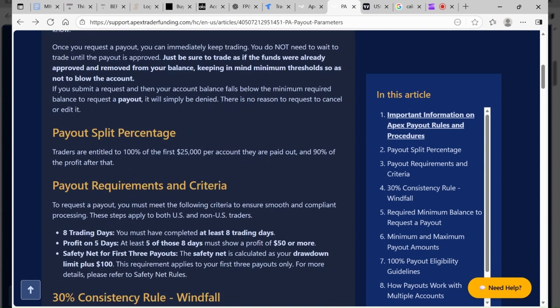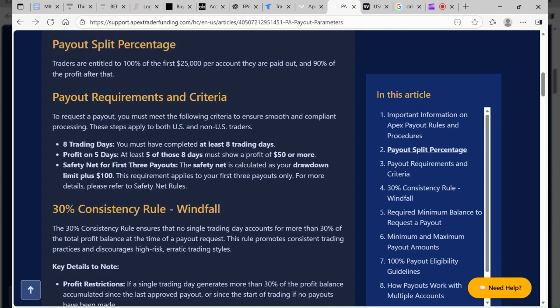First things first, Apex payout split percentage. You are entitled to 100% of every dollar you make, up until $25,000 per account, right? So after that, they take 10%. So you're in really good hands when it comes to all the money you make, bro. That's your cash, right? So on the PA account, on the live account, right? So just keep that in mind. Your first $25,000 is yours.